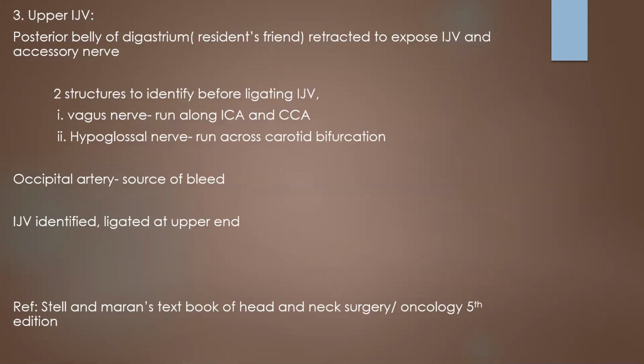So while dissecting across this carotid bifurcation, we'll have to be careful because it might cause bradycardia in patients, and it will settle down when we go further through our dissection. If it is not settling, lidocaine application can be done. So the occipital artery, when we are dissecting through this region, we'll be encountering it, and it will be the source of bleeding in this dissection. So here the internal jugular vein is identified and ligated at the upper end.